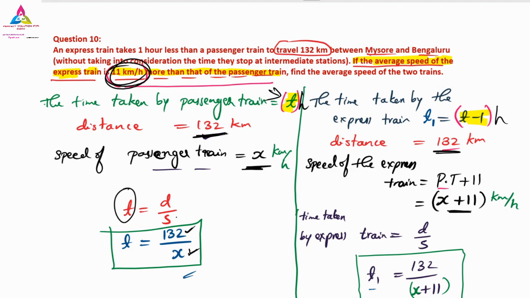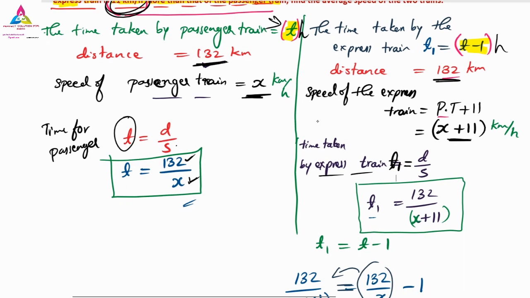That is the time for the passenger train, t. For the express train we take the time as t1. Make it t1 is equal to distance by speed. The same formula, but the difference is the value. So t1 is equal to 132 distance, and speed is x plus 11, because here we have x plus 11.